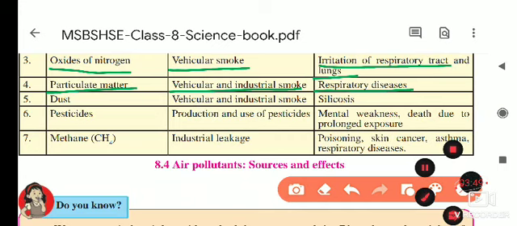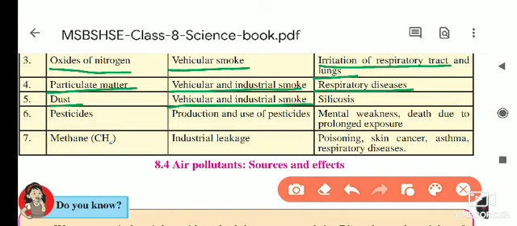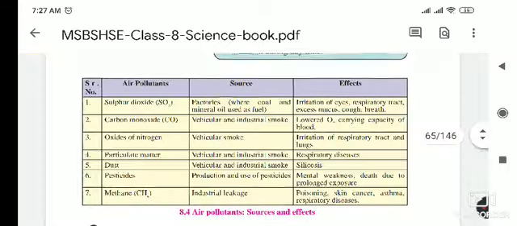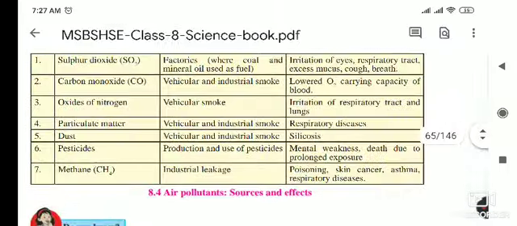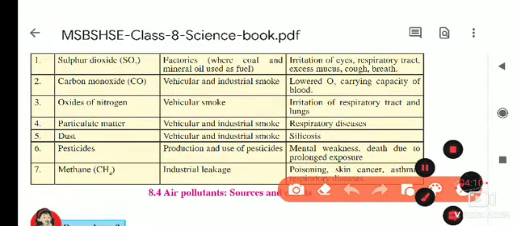Then next it is the dust particles. When the vehicles are passing, small dust particles float, and because of this, vehicular and industrial smoke is its source, and silicosis is the disease. This is its effect we can see on the living organism.